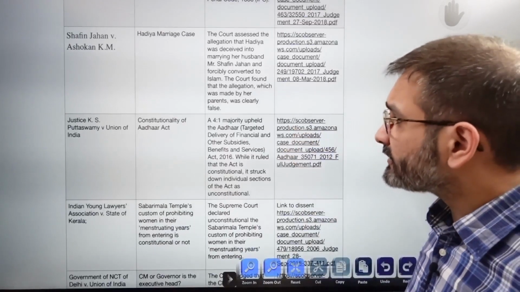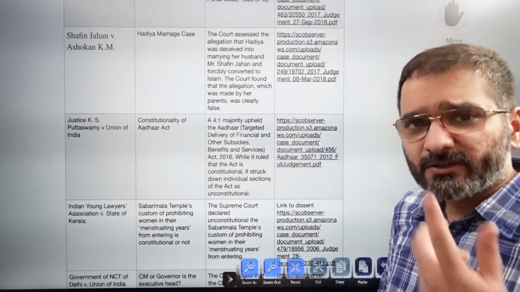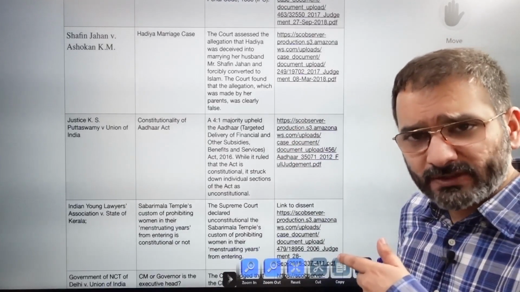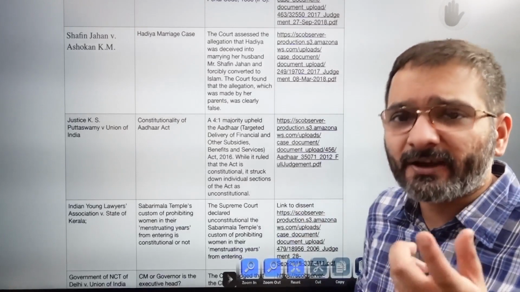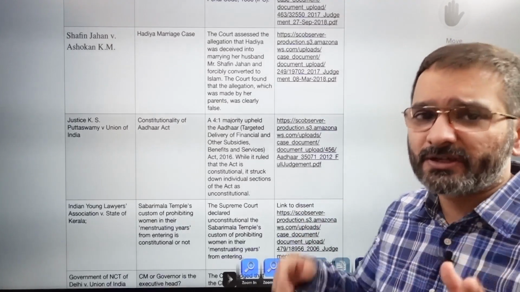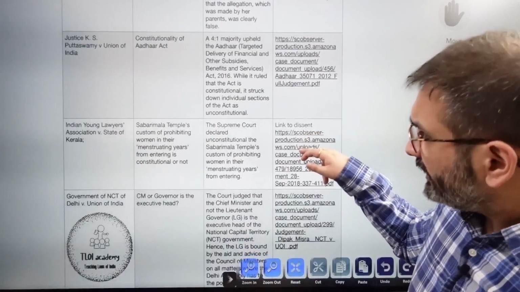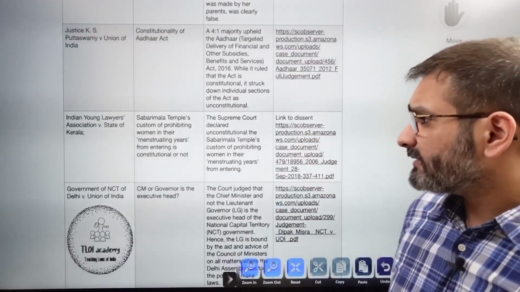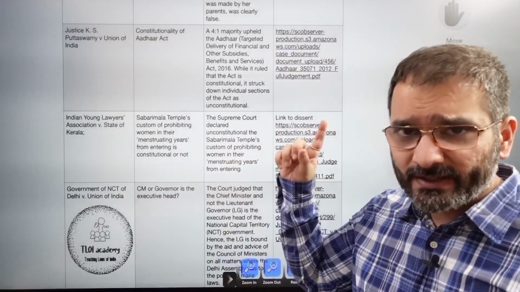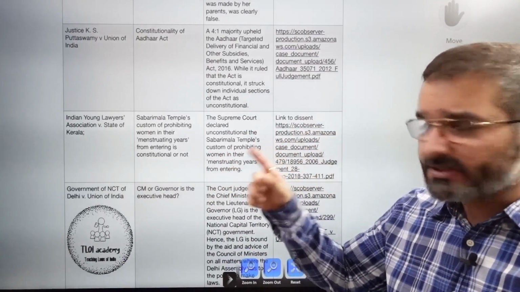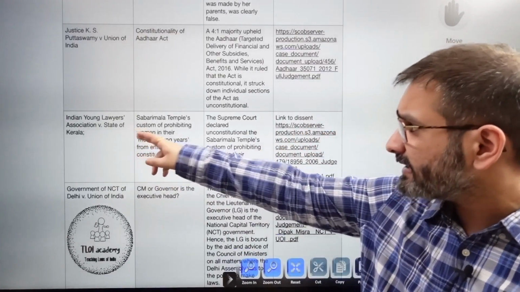Now Justice K.S. Puttaswamy versus Union of India, in which the constitutionality of the Aadhaar Act was decided, and it was held that the right to privacy is a fundamental right, and usually all these rights are declared under Article 21. All right. Then we go to Indian Young Lawyers Association versus State of Kerala. In part 1, we've already seen the review petition, that is Kantaru Rajeevaru versus Indian Young Lawyers Association.